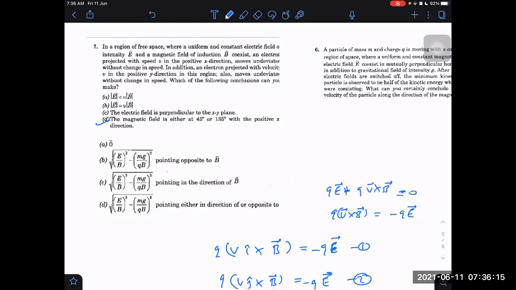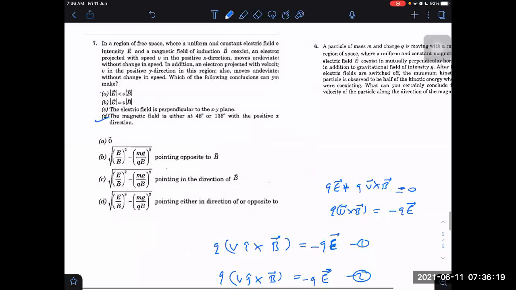So the remaining also you can get now. I think E will be not equal to VB, but E will be less than VB. Will it be less than VB or not? Why is it less than VB? Because we know the angle is not 90 degrees. QE is equal to QV into B into sine, either we can write 45 degrees or 135 degrees, but that will be 1 by root 2. So QVB by root 2 is equal to QE. This conclusion we can reach at last.